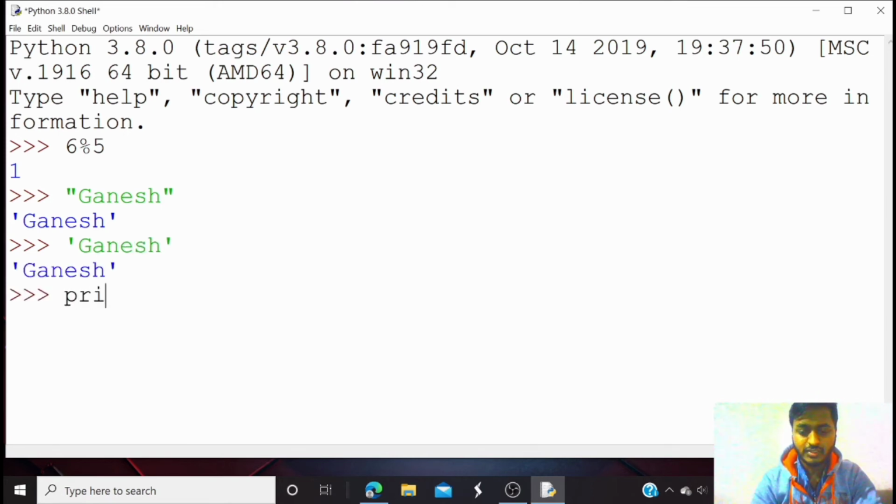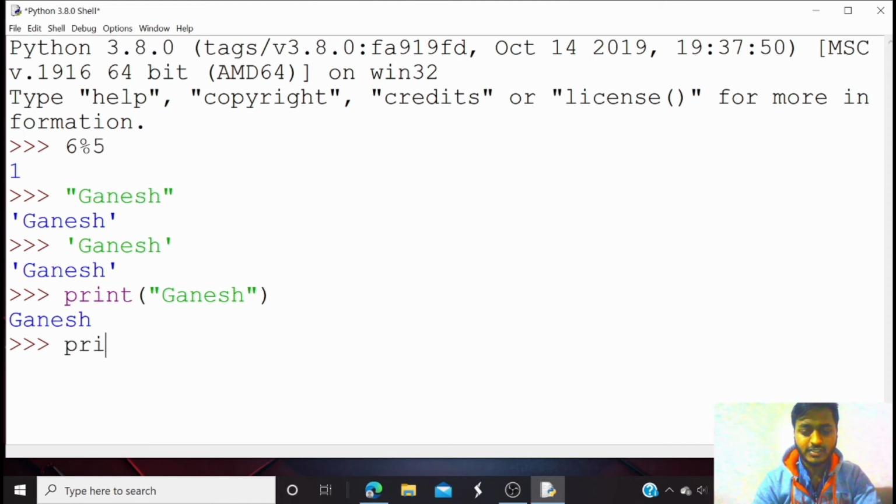If you use the print function, and inside that you are typing such a string, it will not give the quotes in the output. Actually, print is an inbuilt function in Python. It has its own function. It prints the value in the console window.